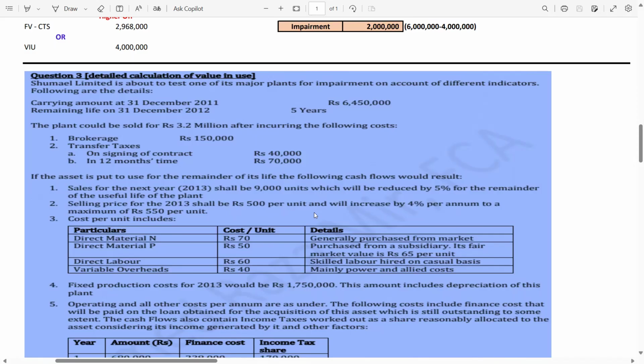So you will have to increase by every year, but make sure the increase should not be larger than 550. This is the limit. Let's say the increase in 2015 is 560. So you have to write down 550, not 560.